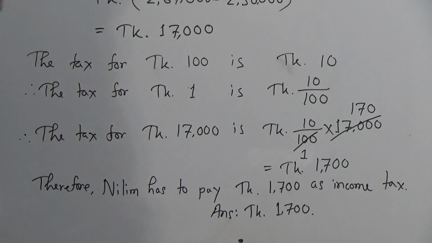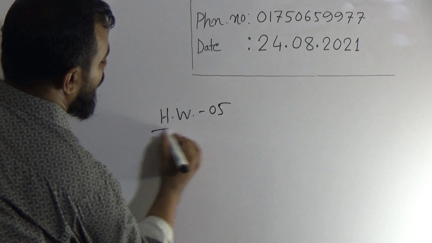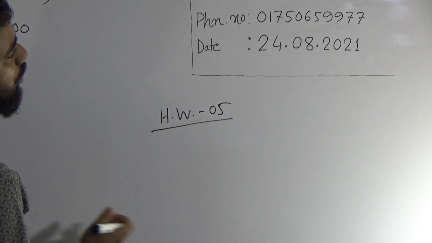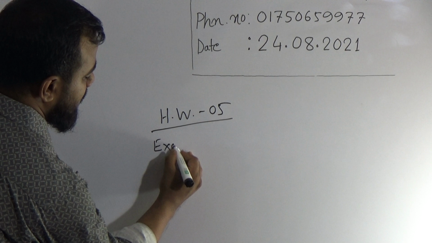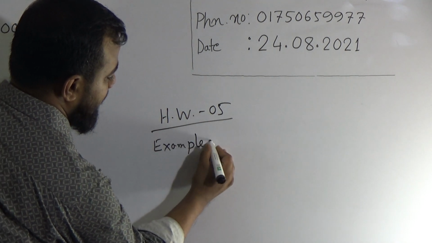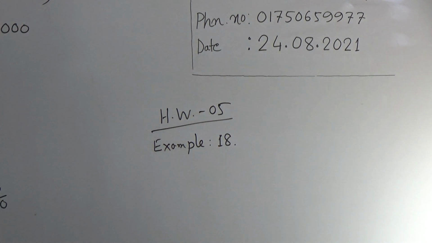Okay, and you have a homework, my dear students. You have a similar type of homework. Your homework number is 5. Please mention the homework number in your assigned HW copy in the left top corner. Your homework is example number 18. This is a similar type of question like question number 15 of exercise 2.2.